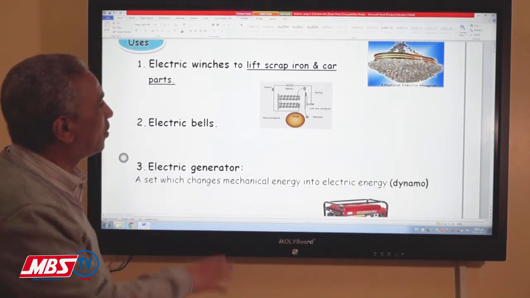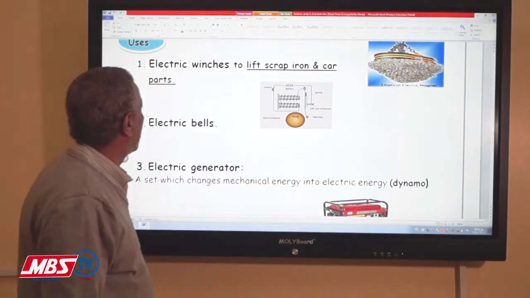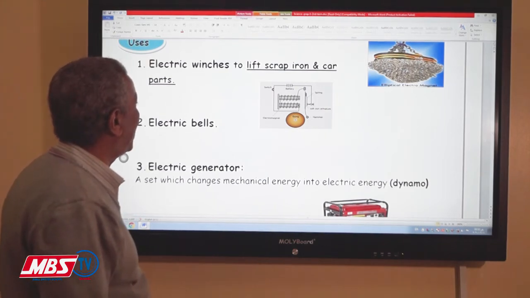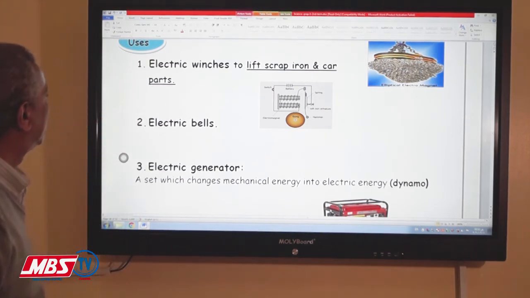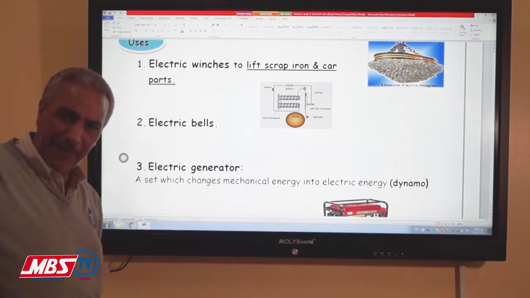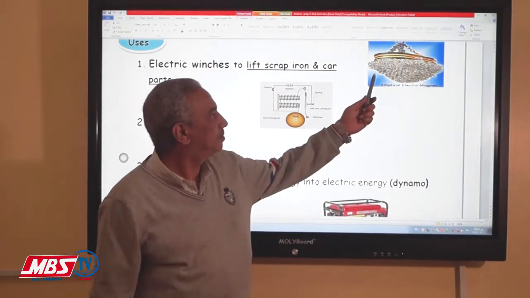Of course, we are using the magnet in different uses. This is one of the most important uses of them: the electric cranes. Electric cranes are used to lift scrap iron, car parts, and even the car itself from one place to another. You see this plate?